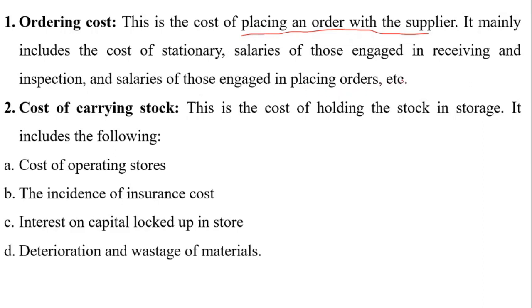All these expenses are included in the ordering cost. Cost of carrying stock is nothing but carrying cost. The carrying cost refers to the cost included in maintaining a given level of inventory.